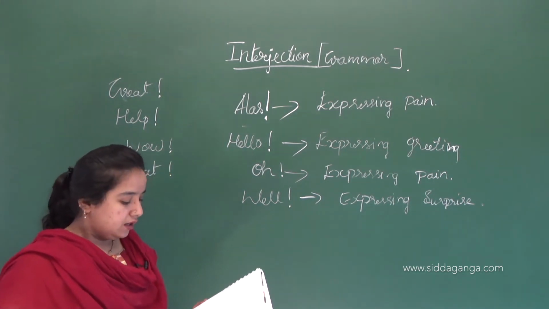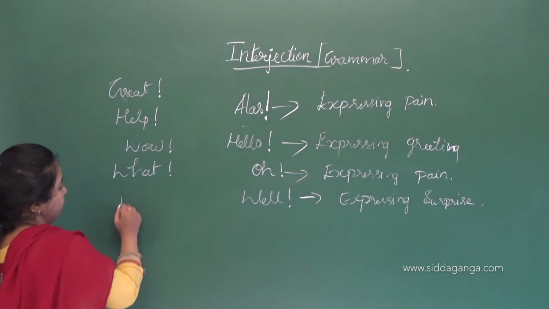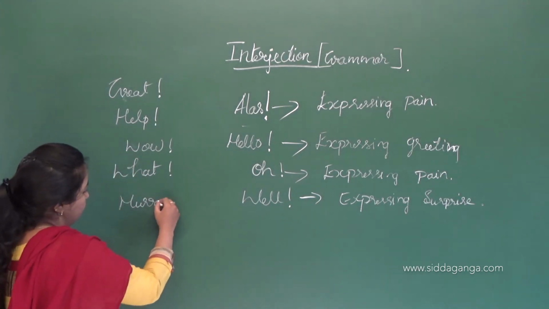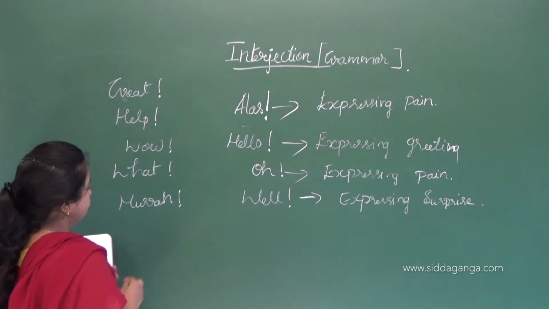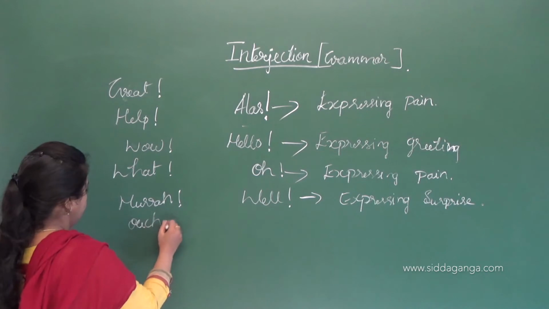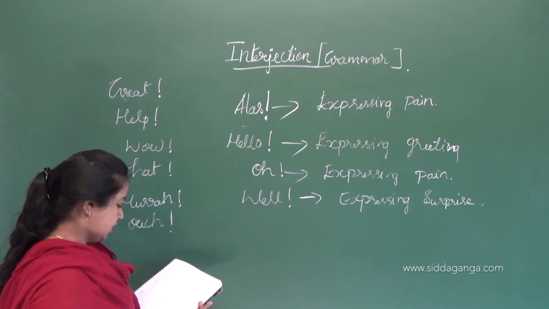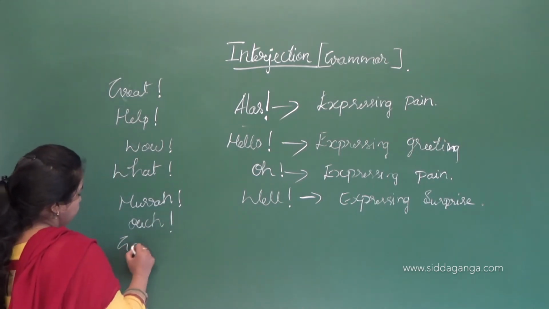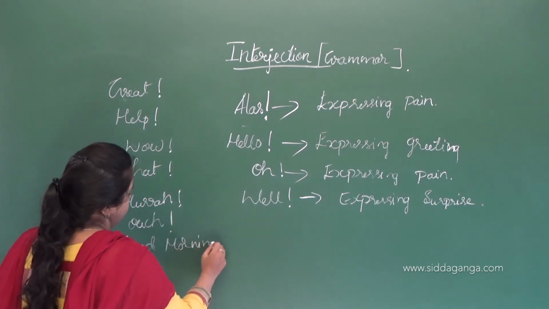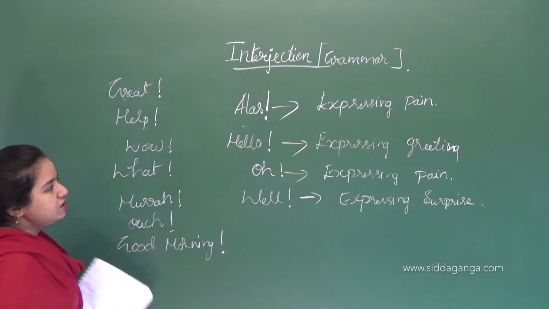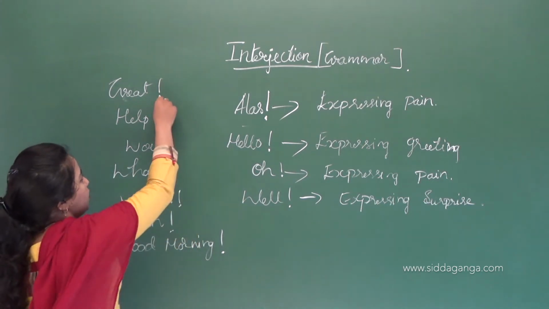Then hooray, then ouch, then good morning, it's a wish. Everywhere there is an exclamation sign.